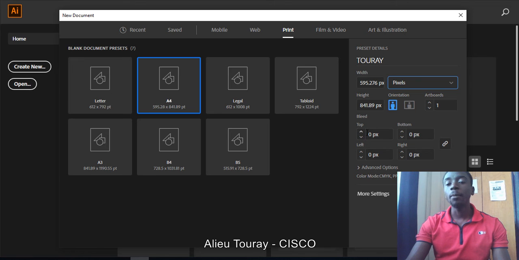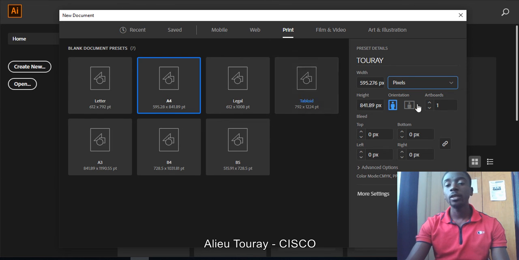So guys, this one is bleed. Bleed is to set a margin for your document. You want your document to not exceed this region or this area of the page, so you can set your bleed. But I don't need to set a bleed right now. If you set a bleed, you would put a margin where your work would stop. You can use a minus or a plus, or you leave it like it is.